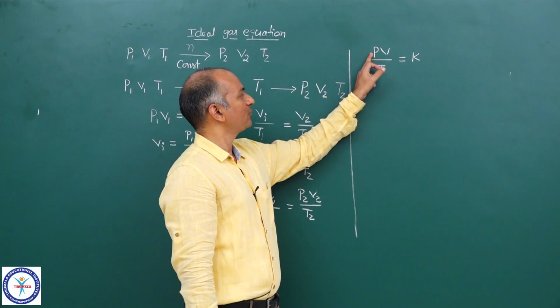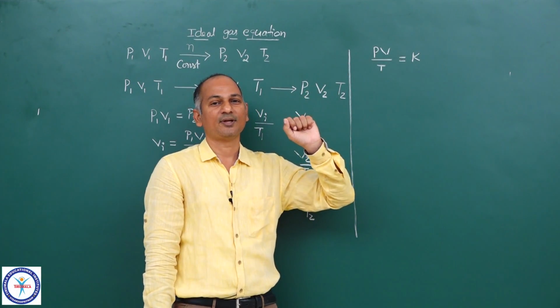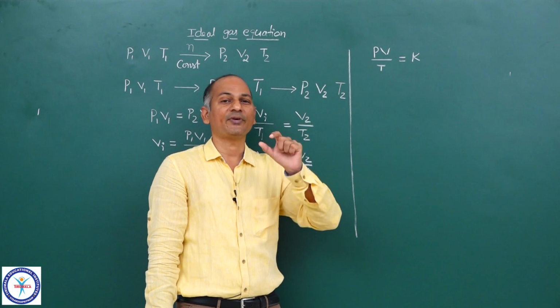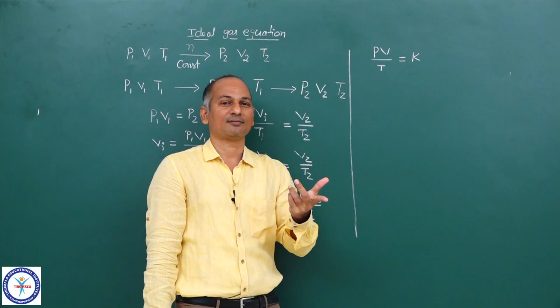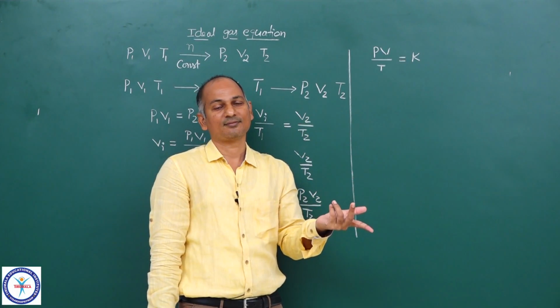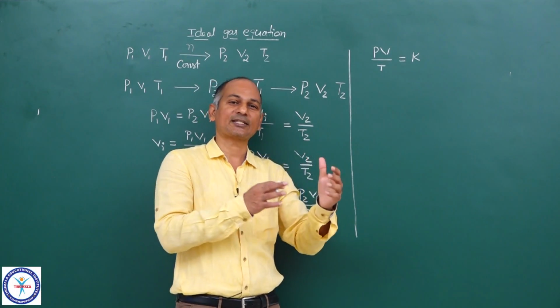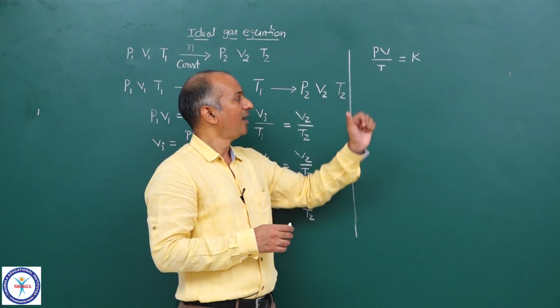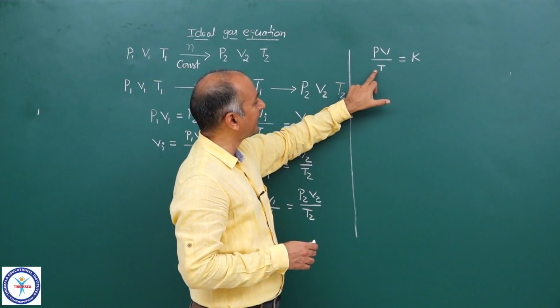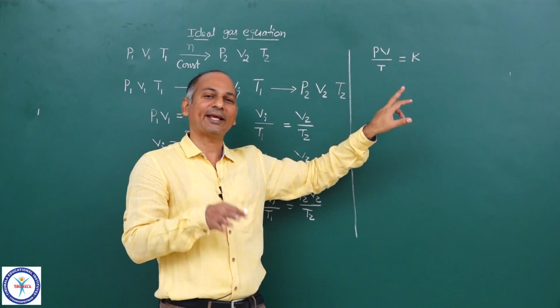So pressure is intensive, and what is volume? Extensive. And what is the product of an intensive and extensive variable? It is extensive. Intensive variable into extensive variable is equal to an extensive variable, and extensive variable upon an intensive variable is also an extensive variable.